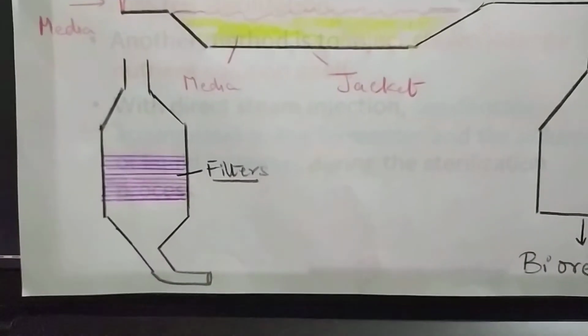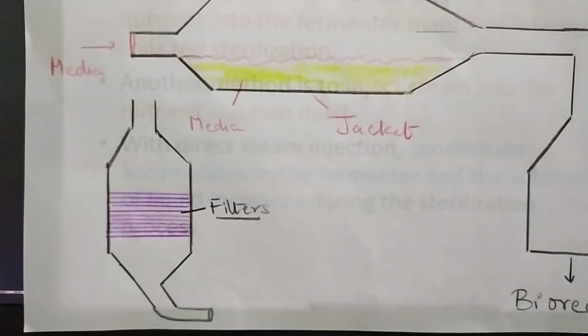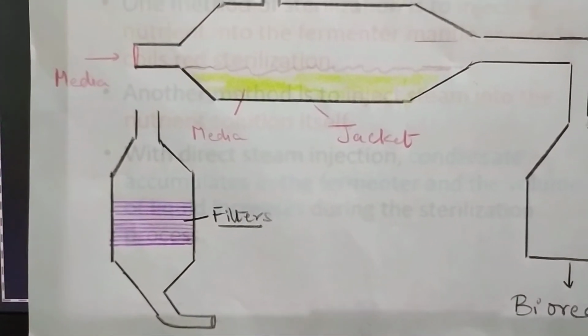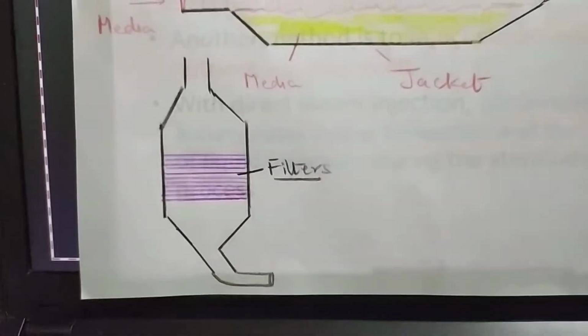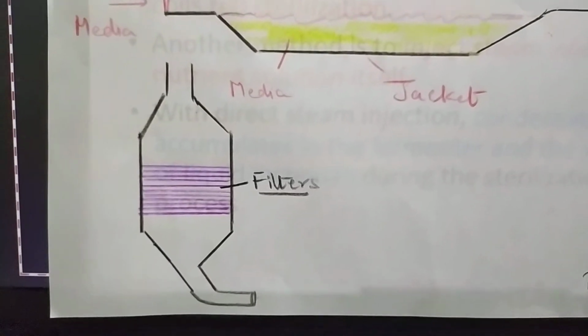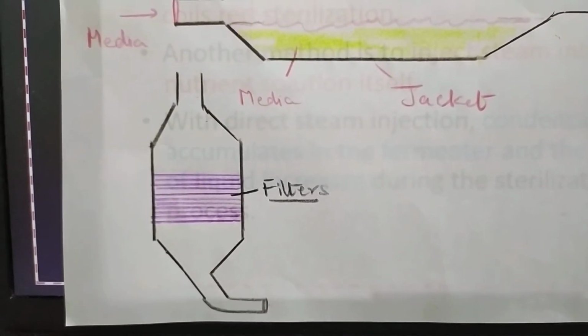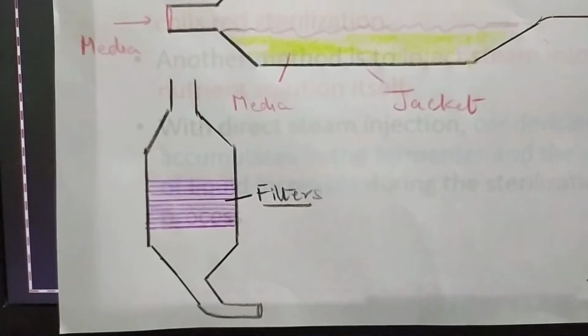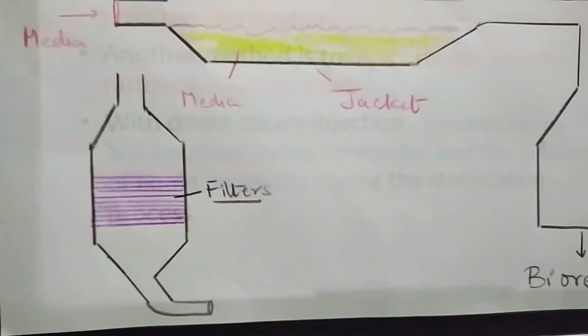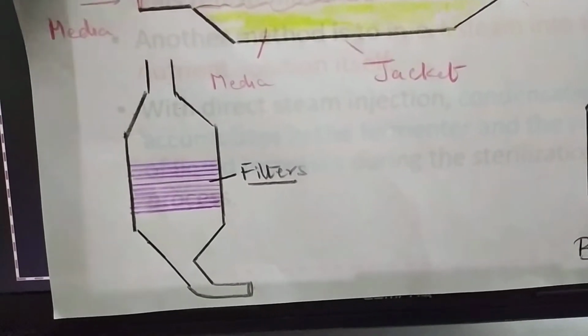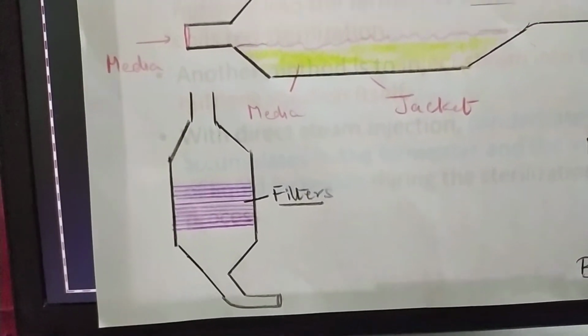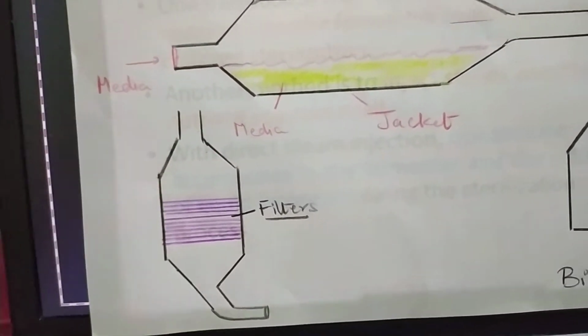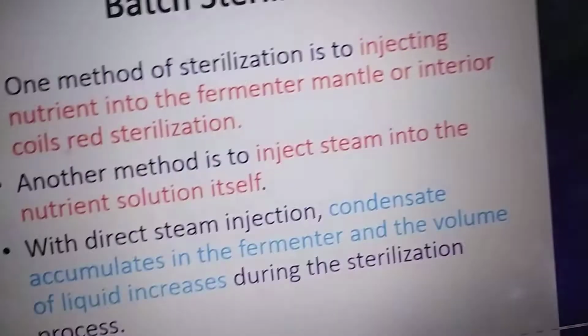Another option, what you're seeing on this side, is the filters. So you can allow certain media components, I'm talking about ingredients, through the filters. For that we can understand this procedure. So we can understand that filters can be used for sterilization. For example, lard oils and silicones, which are heat sensitive, can be passed through the filters.